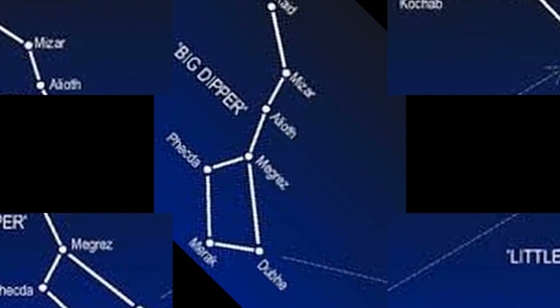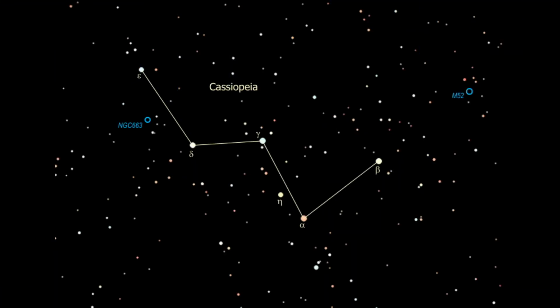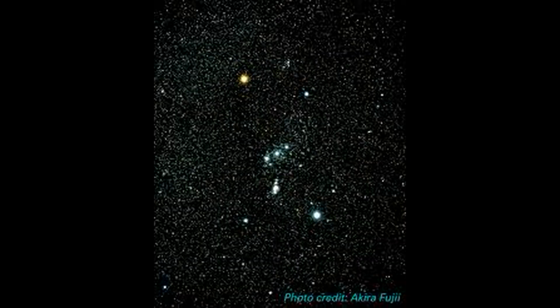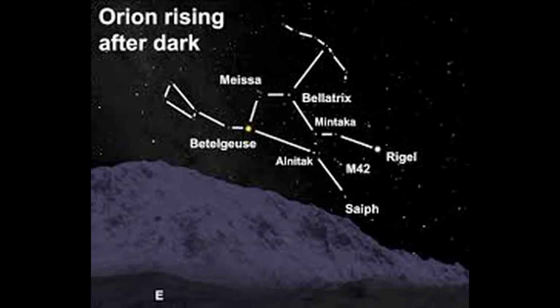The 7 stars of the Big Dipper are easily recognized and almost always visible. With the help of Ursa Major, we can easily locate Pole Star. Cassiopeia, with its distinctive W shape formed by 5 bright stars, is one of the most easily recognizable constellations in the night sky come fall and early winter.